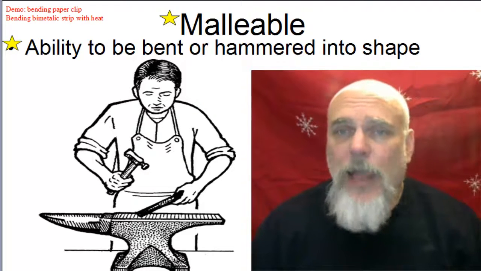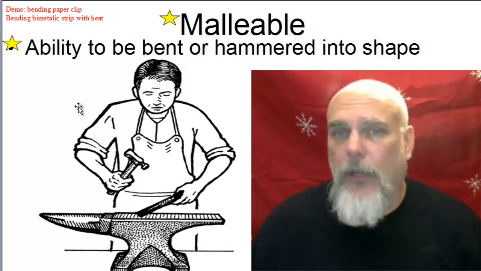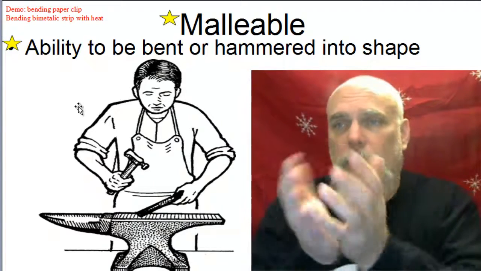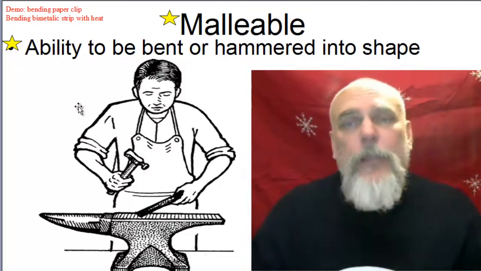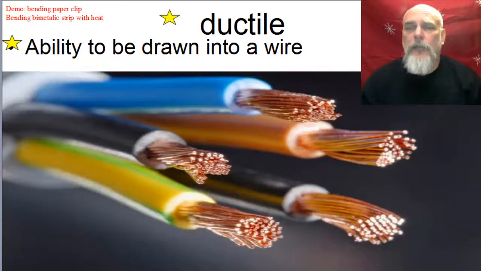Malleable. So if something is malleable, that means that it could be bent or hammered into shape. If you think of aluminum foil, you can easily take aluminum foil and bend it. You can crumple it up into a ball. Things like that. Ductility. Ductile means that it's able to be drawn into a wire. You probably have heard of copper wire. Aluminum is also sometimes used for electric wire.